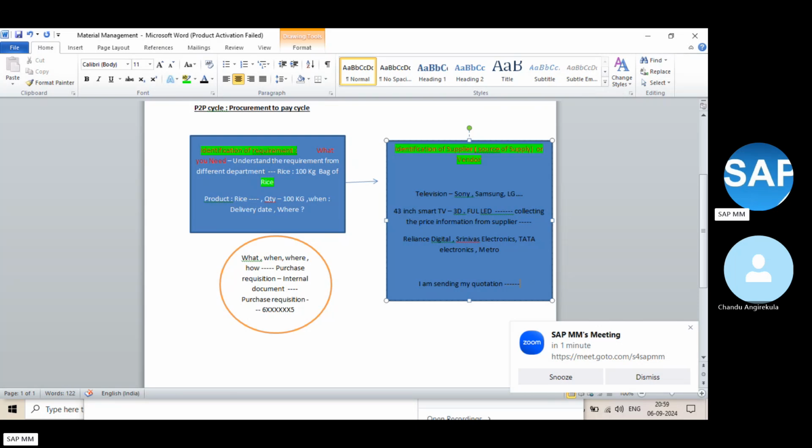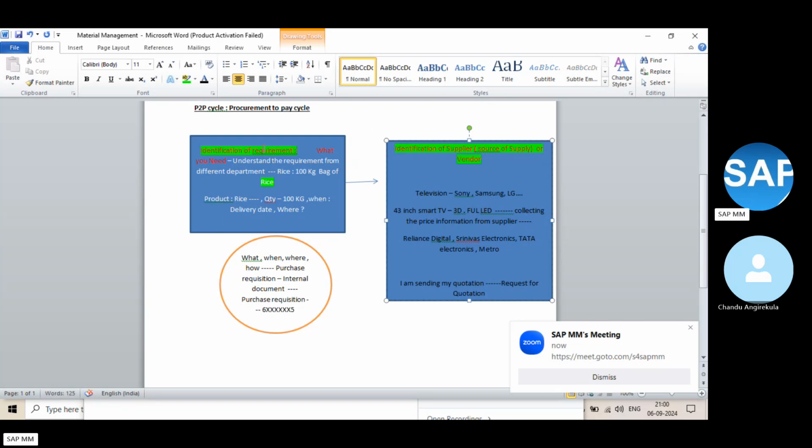So I'm asking them to provide the price and whether they can supply this product, for an order of 1,000 pieces, 2,000 pieces, 3,000 pieces, like that. How much you are expecting, that quotation we are requesting. So what I have done here is send the request for quotation. This is called request for quotation.